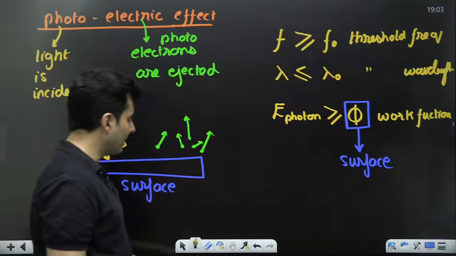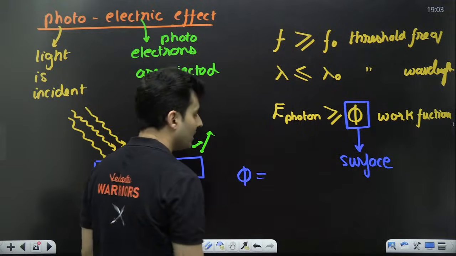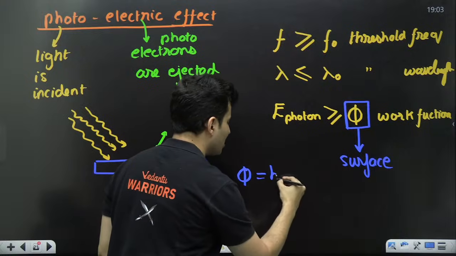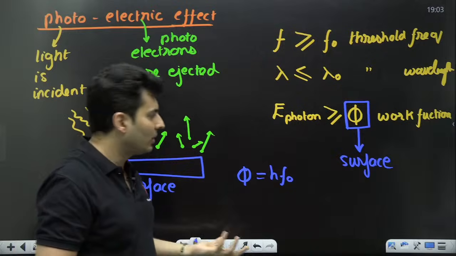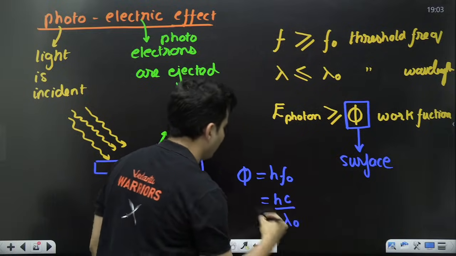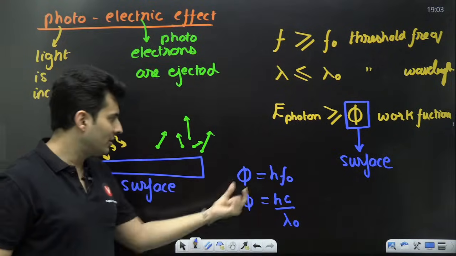If you talk about the work function, how much will it be in terms of f naught or lambda naught? It will be h f naught. That's the minimum energy required to pluck it out. You can also write it as hc by lambda naught. That is the minimum energy needed to pluck out, right?